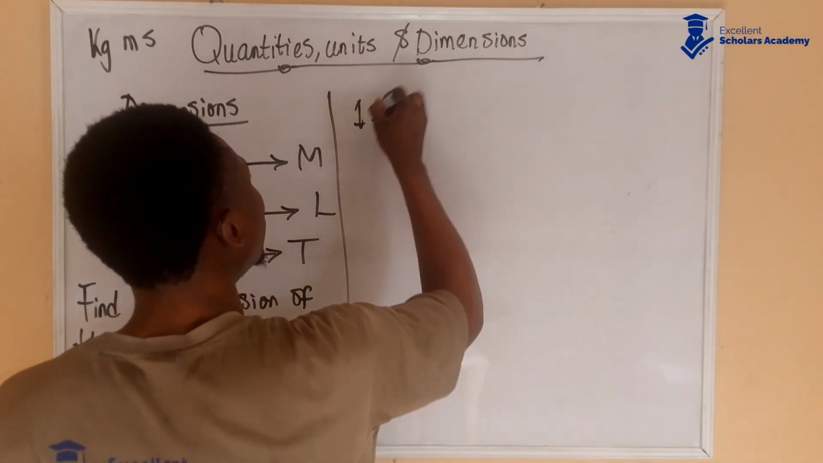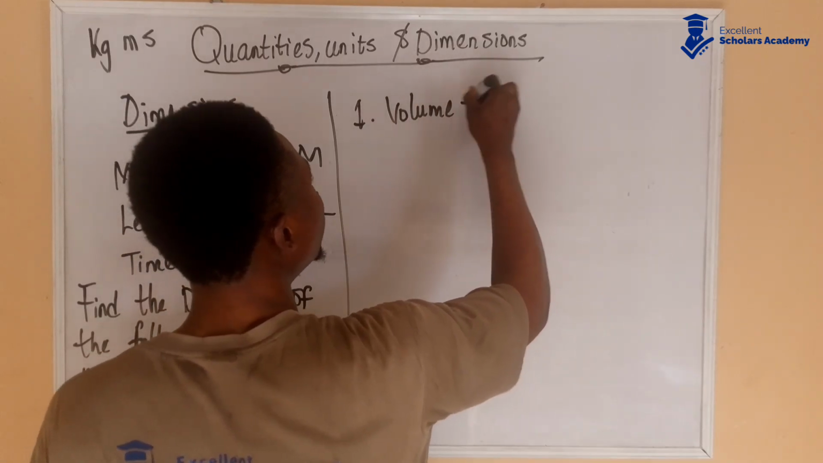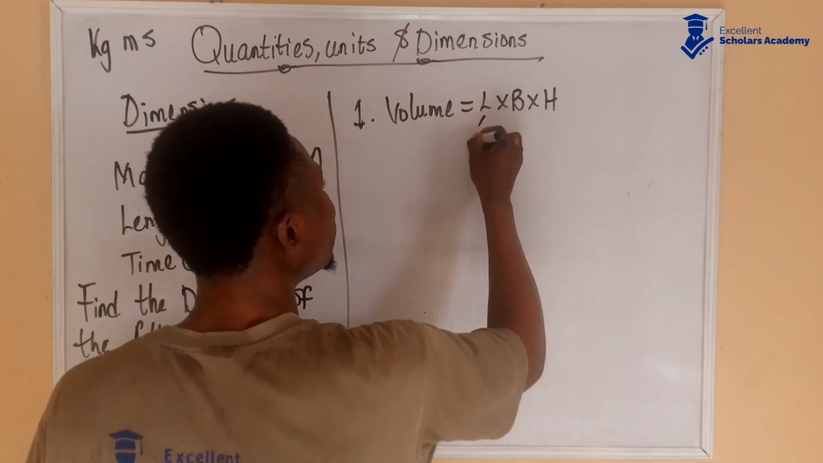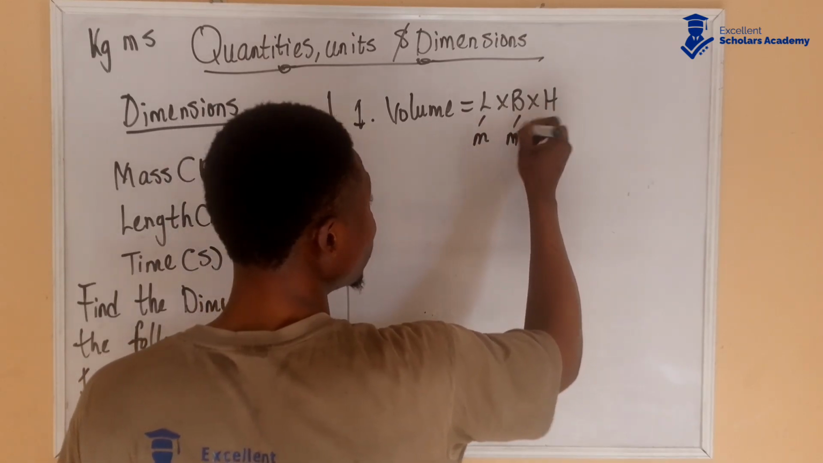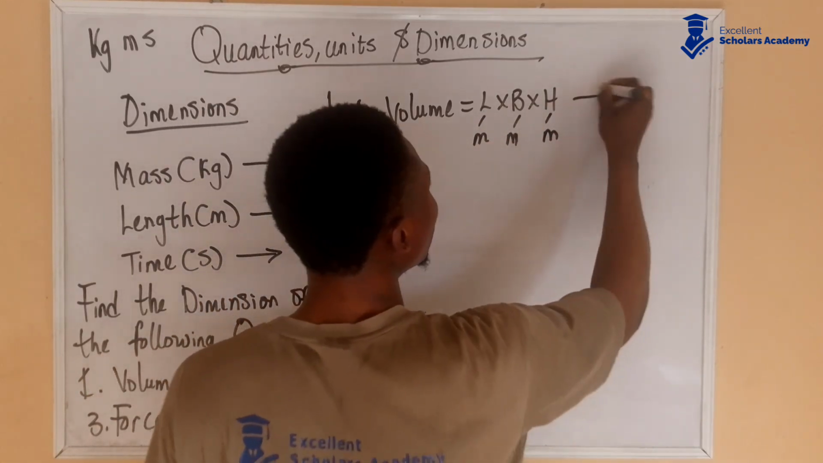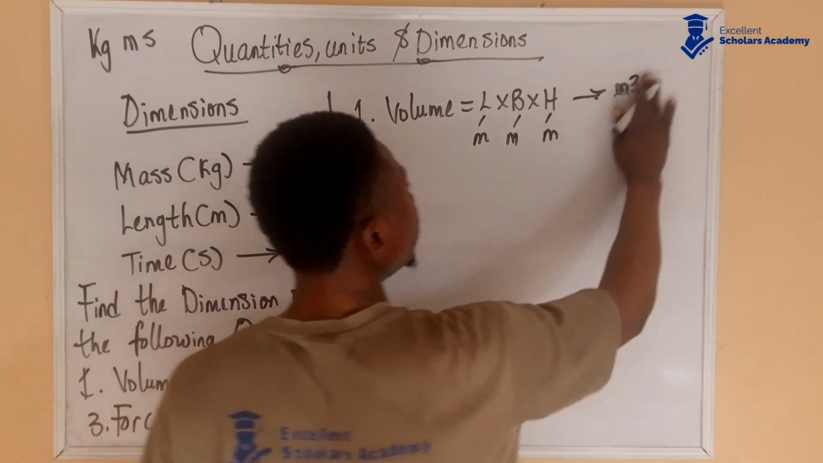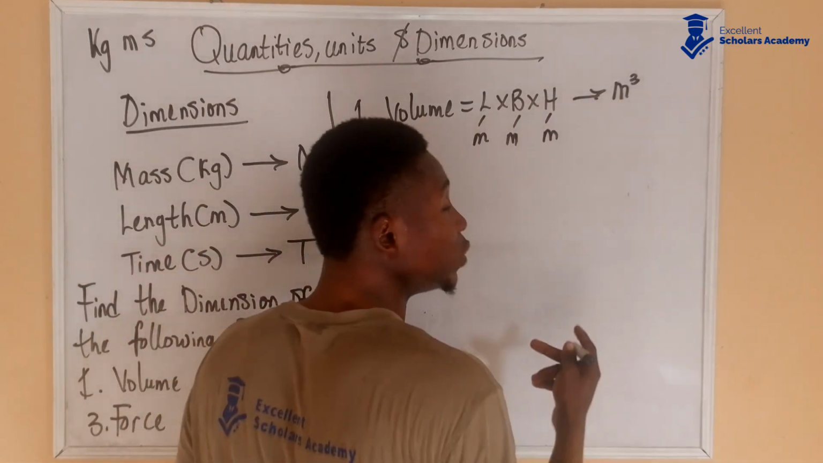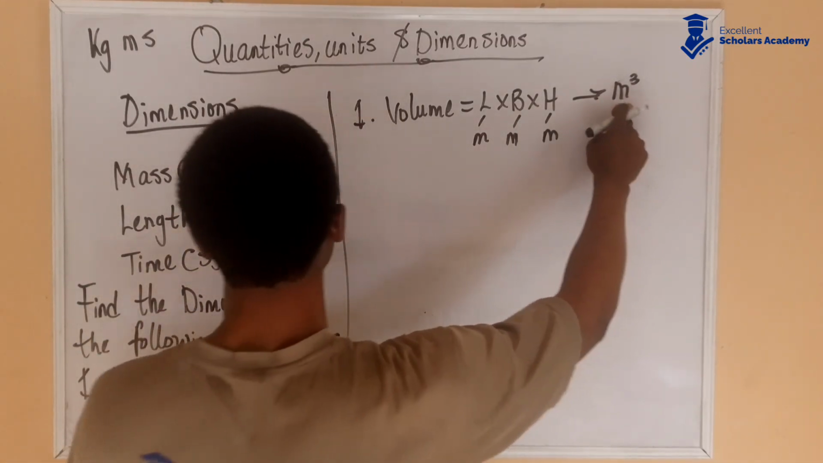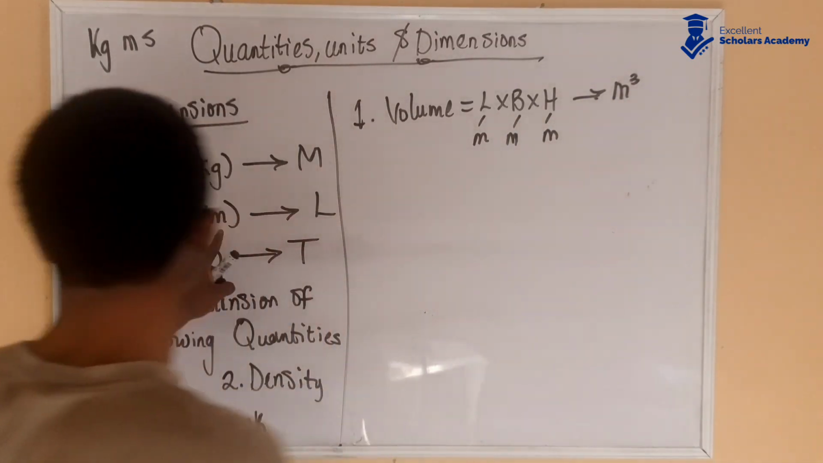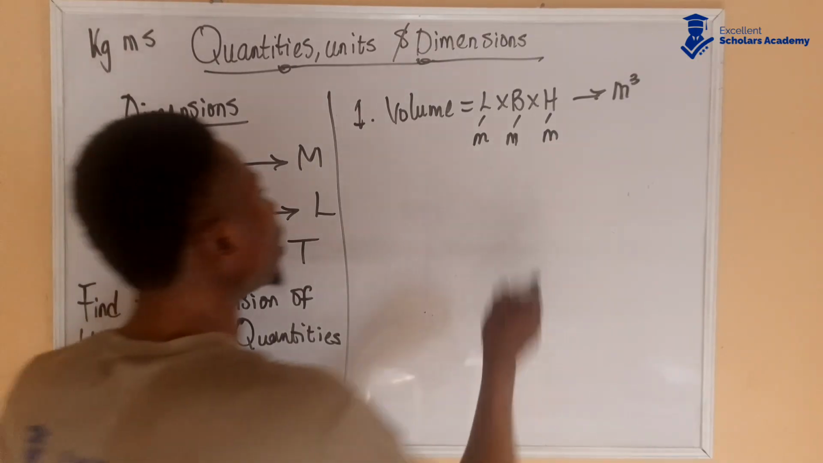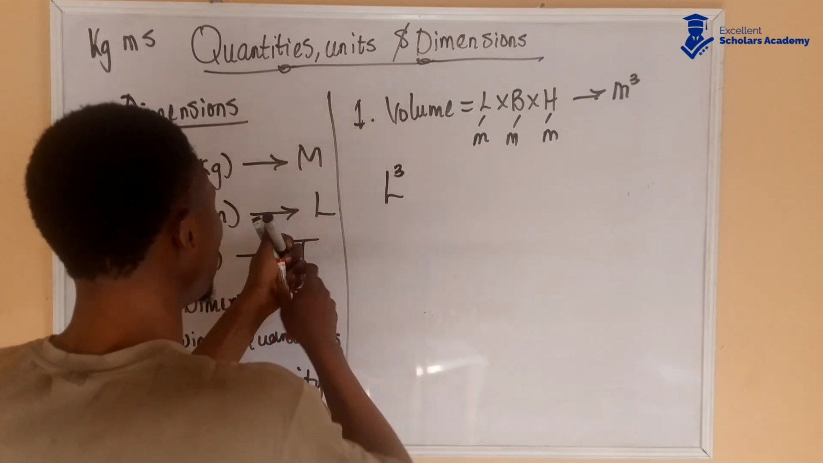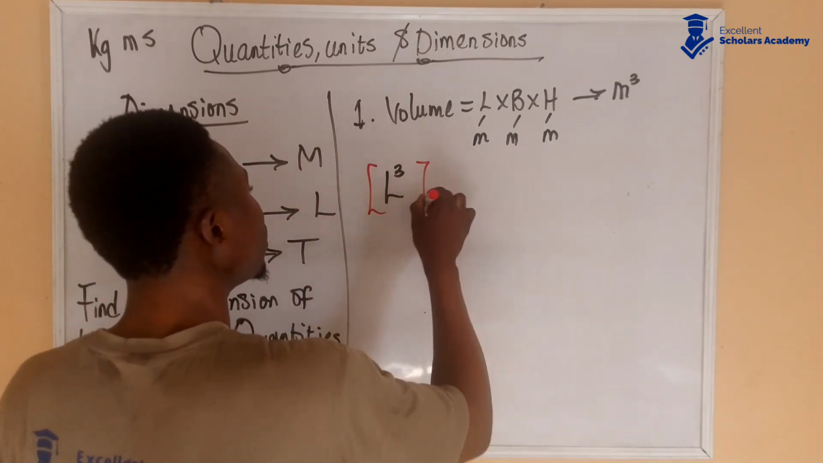The first one is volume. Volume is length times breadth times height. Length is measured in meter, breadth is measured in meter, height is measured in meter. So meter times meter times meter gives us meter to the power of 3. You can also automatically know that the unit for volume is meter cube. Now that we know the unit, we can get the dimension. Meter is from length, because length is measured in meter, meaning that the dimension is going to be L to the power of 3. So the dimension for volume is L to the power of 3.